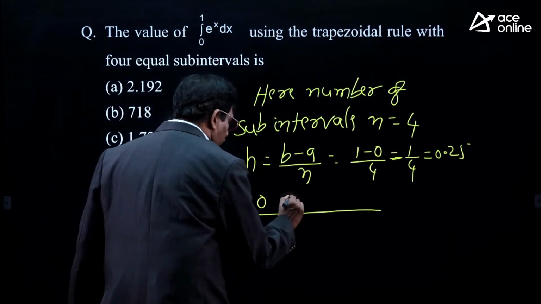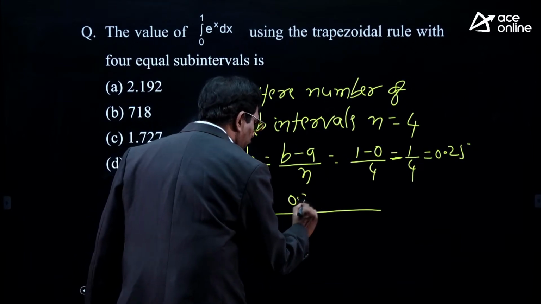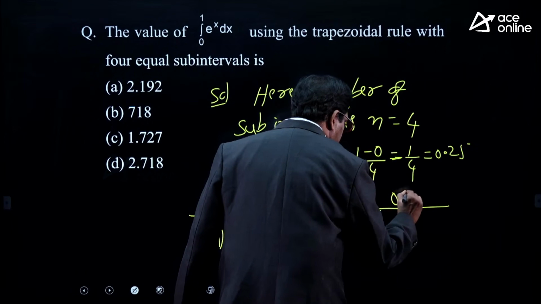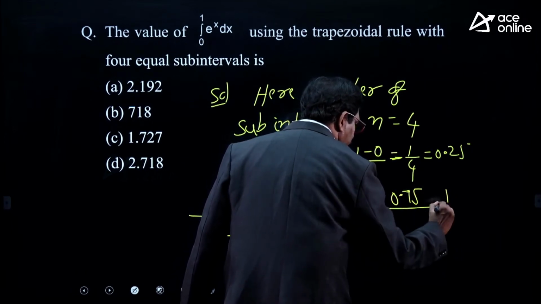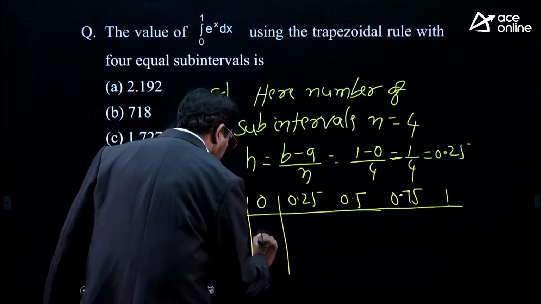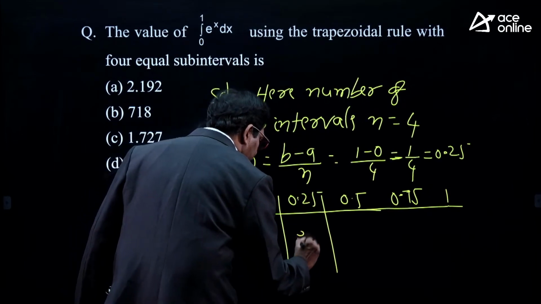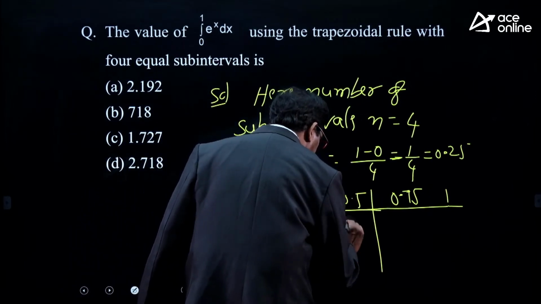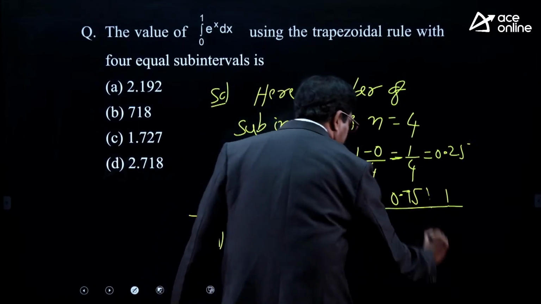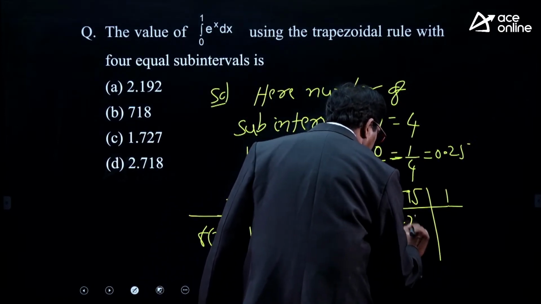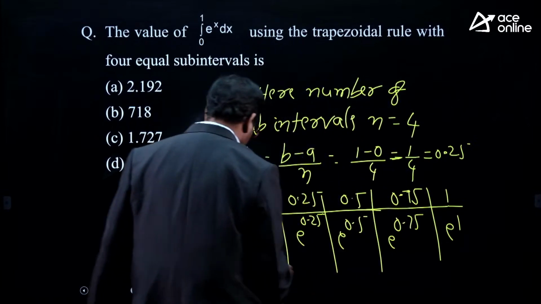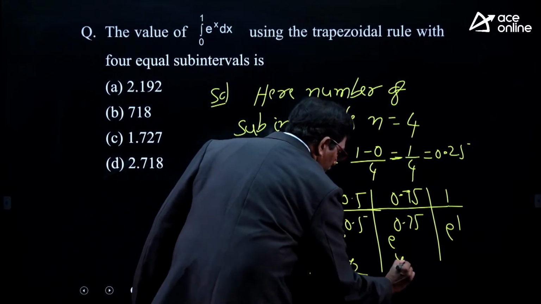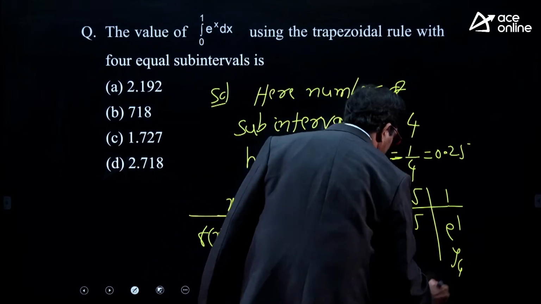Starting is 0, 0.25, next 0.5, 0.75, next 1. This is e power 0 value, this is e power 0.25, this is e power 0.5, this is e power 0.75, this is e power 1. So this is y0, y1, y2, y3, y4.